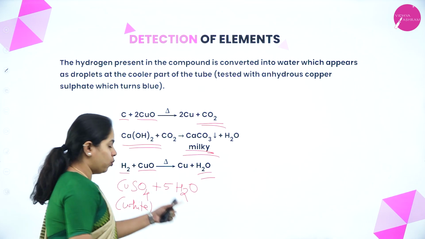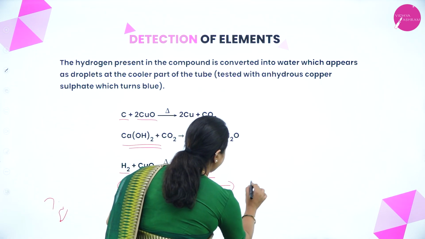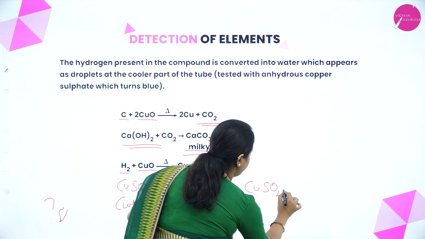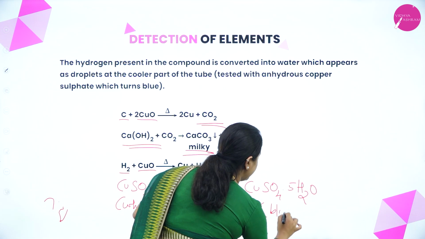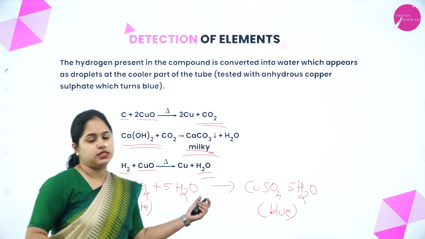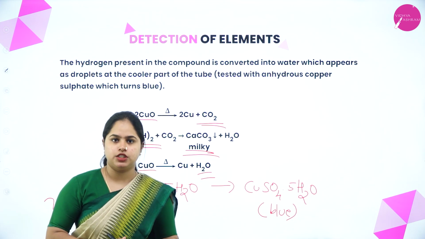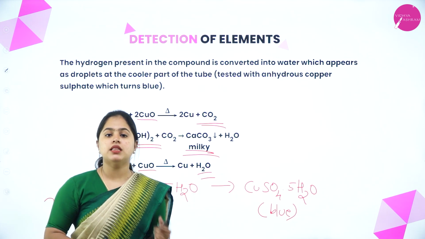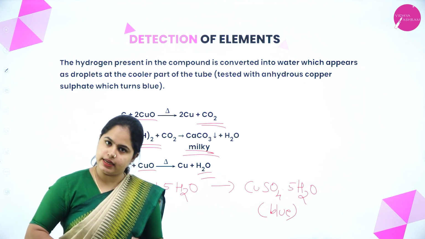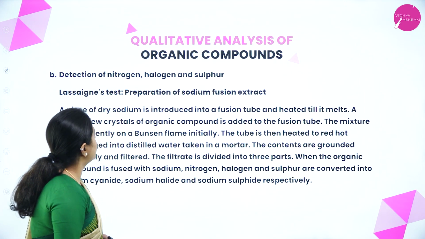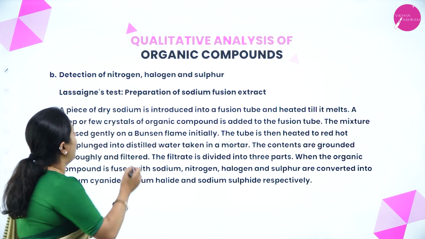So when the water is passed through anhydrous copper sulfate, if it forms a blue color, then we can confirm the presence of water as well. That is, confirm the presence of hydrogen. So this is how we determine the presence of carbon and hydrogen using the copper oxide test. Right? Now moving on to the next one, that is detection of nitrogen, halogen and sulfur.